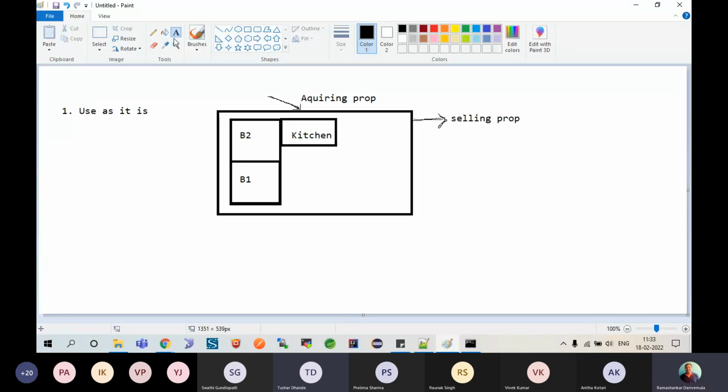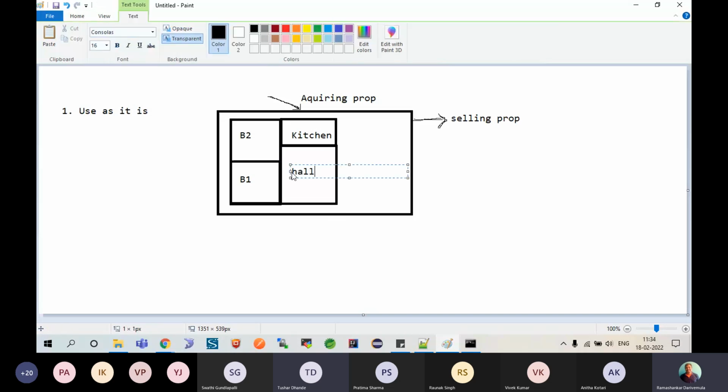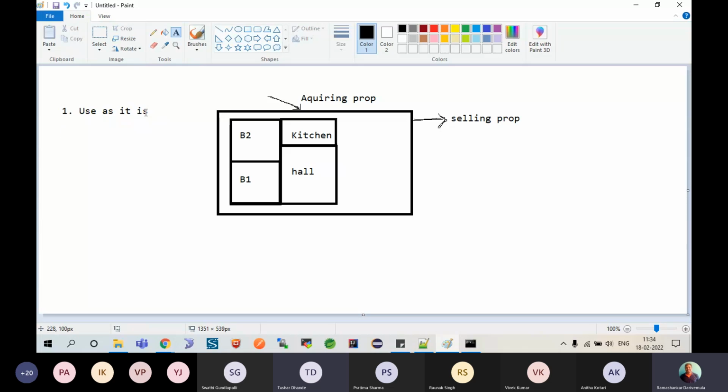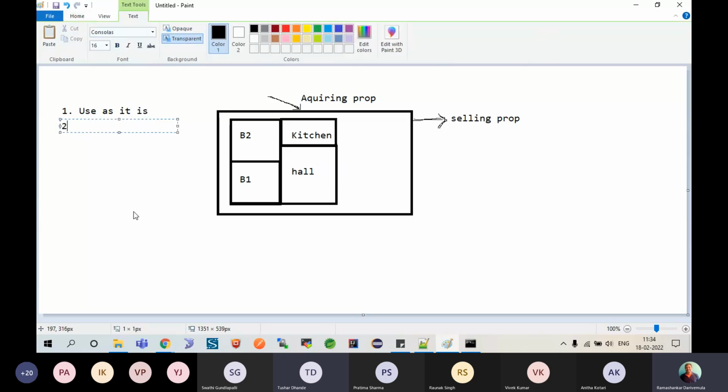Yes. And then, before I sell, assuming I have made one more hall over here, a big hall, and decorated it like anything. We used it for a few days. That means I am making a change to it. That is, adding extra properties or functionalities. Can I do that? The answer is yes. So when you acquire something from your parent and you are interested to modify it, you can modify, add extra functionalities. Yes, I can do that.